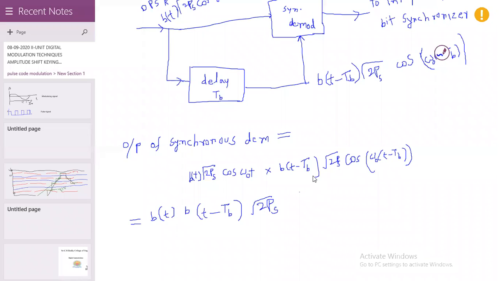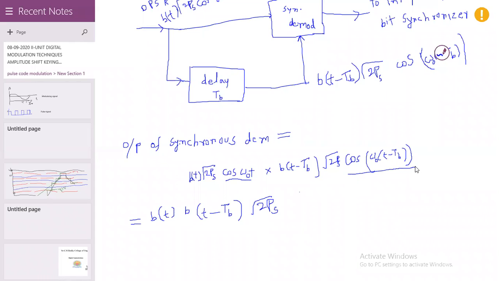Let us assume this is cos A and this is cos B. Then for cos A cos B, how do we write the trigonometric identity?